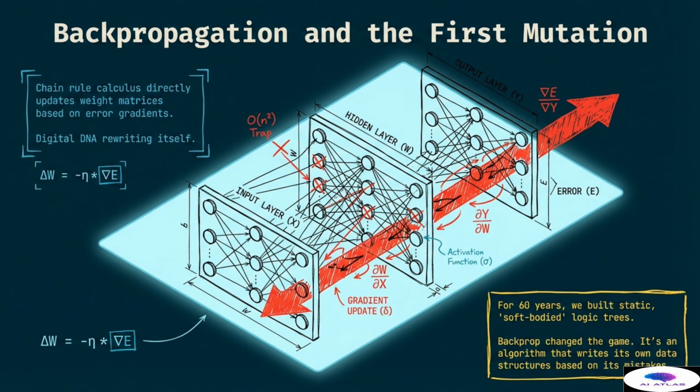By calculating the partial derivatives across the network, the system can pinpoint exactly where an error occurred and adjust the weights to minimize future failures. This self-correcting mechanism is the foundation of all modern deep learning, allowing machines to find patterns in data that are far too complex for human programmers to map out manually.